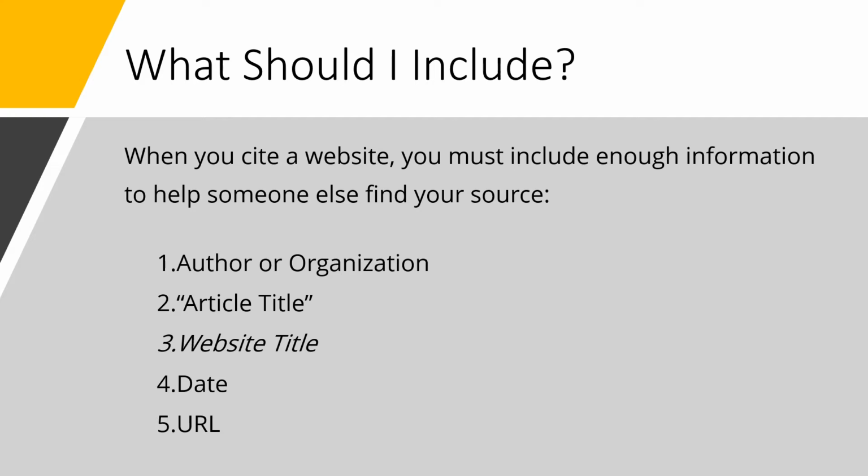When you go to cite a website, there are certain things that you should look for that are going to go into your citation. First, you should check to see if there's an author or an organization. Sometimes there may not be an author, but an organization is present. For example, the Centers for Disease Control.